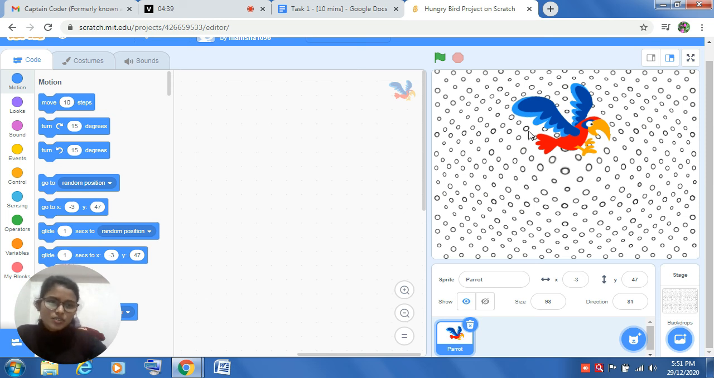What is this called? Is this a parrot? No. First of all, this is the sprite of your stage. Just like you perform as different characters on your stage, the same way this is called a sprite.